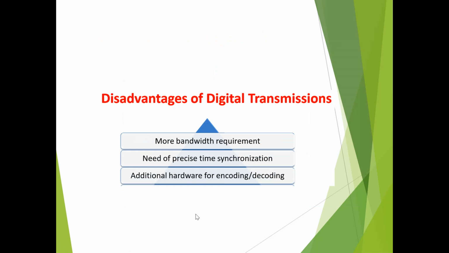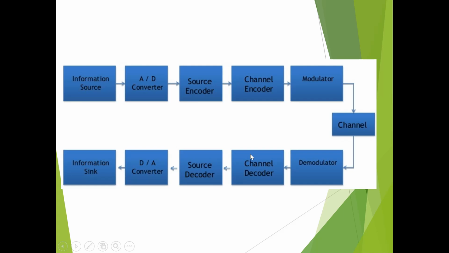But with all these advantages of digital transmission, it has some disadvantages also, and these are as follows. First, it requires more bandwidth. Second, it needs precise time synchronization. And the last is that additional hardware for encoding and decoding is required. So these are the main disadvantages of digital transmission.